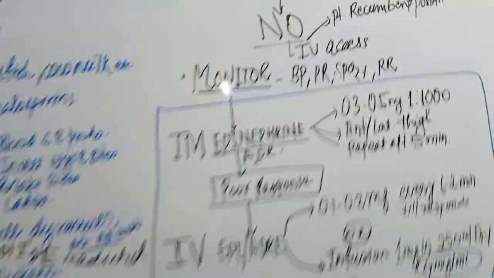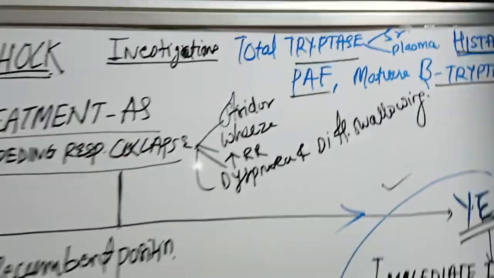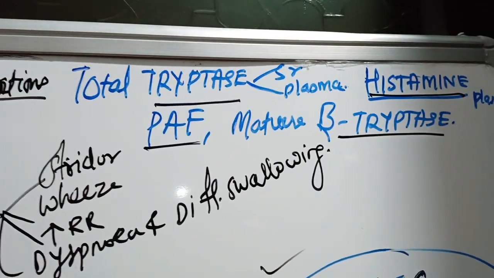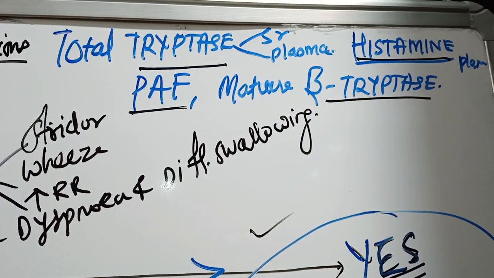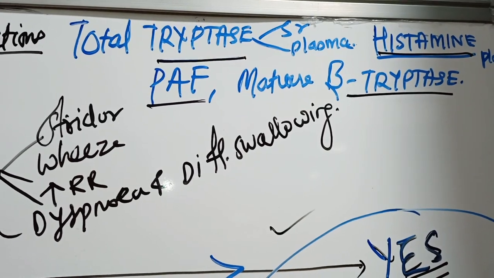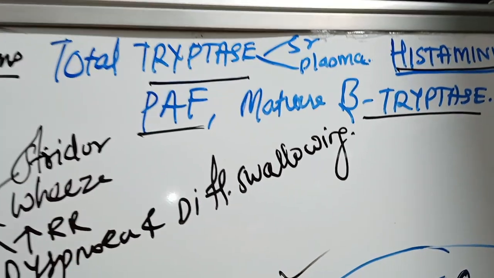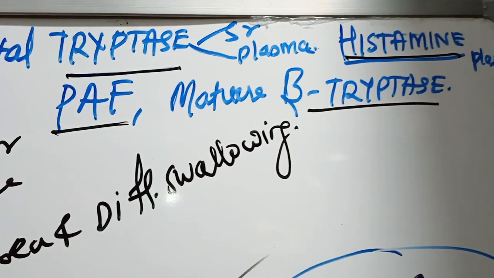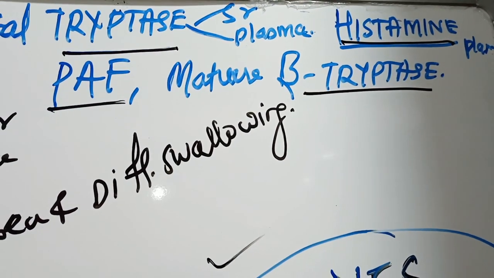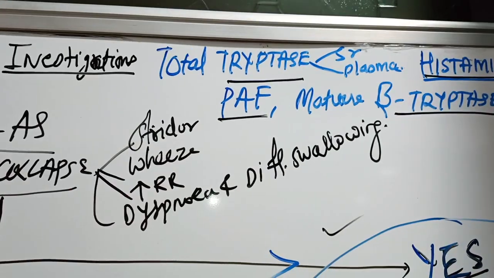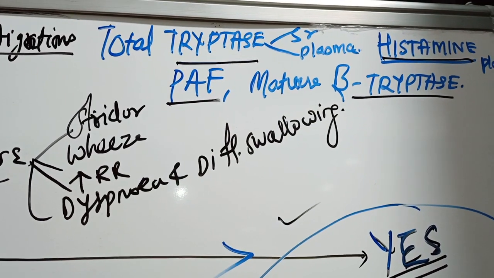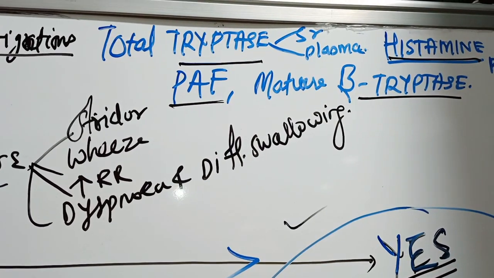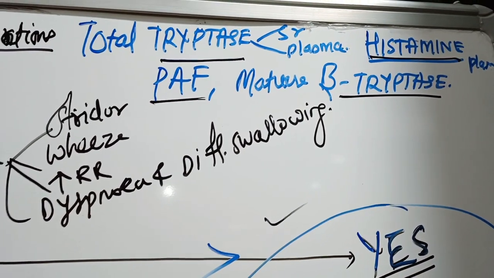So how will you investigate anaphylactic shock? There are a few investigations: total tryptase in serum or plasma, platelet activating factor, histamine, and mature beta tryptase. These are the four investigations: tryptase, PAF, histamine, and beta tryptase.